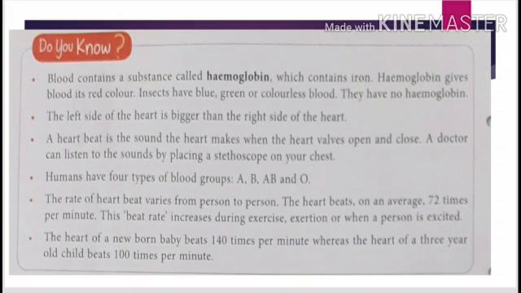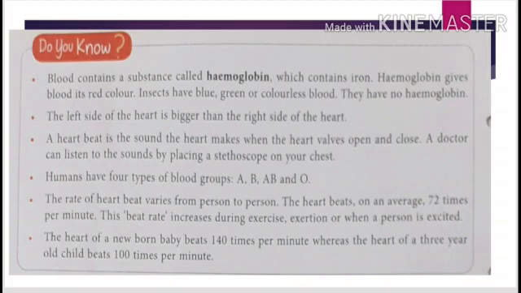But do you know insects have blue, green, or colorless blood? This is because of not having hemoglobin in their blood. Now, the second point, the left side of the heart is bigger than the right side of the heart.